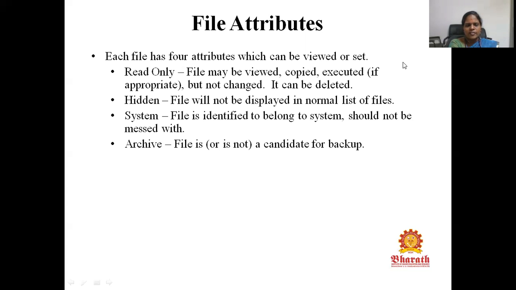Next is system files. This file is identified to a particular system and it should not be mixed with other files. Then there are archive files. Usually archive files are used for backup, in order to preserve the content and to reduce the size of the storage. Examples of archive files are zip files and RAR files.